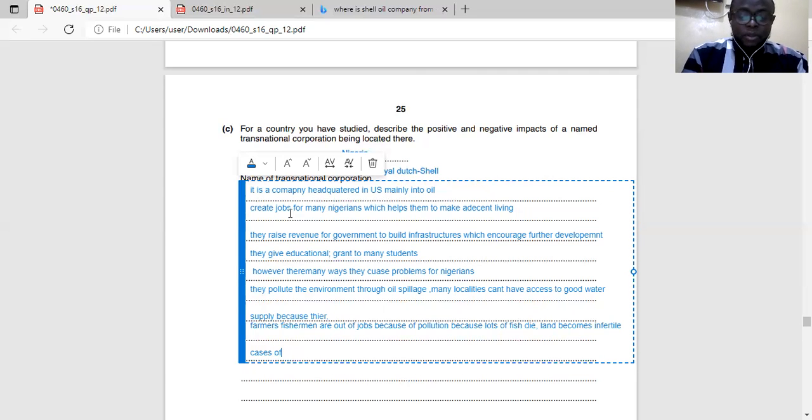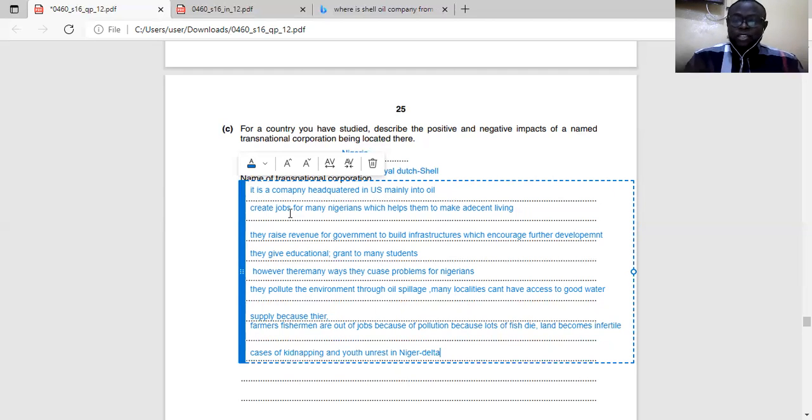cases of kidnapping and youth unrest in the Niger Delta. Several youths get agitated and go after some of these expatriates working in Shell, kidnapping them.